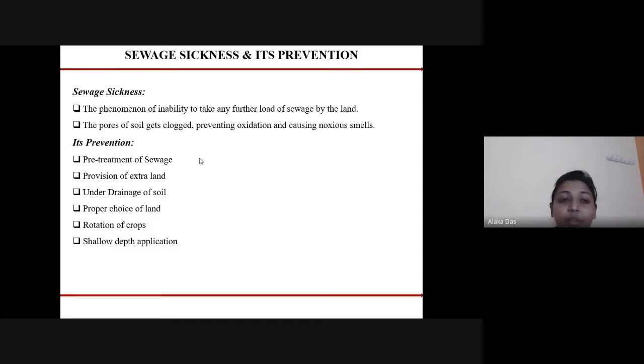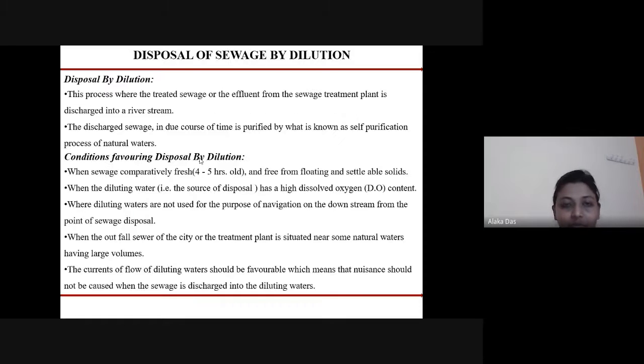So for the prevention of the sewage sickness, we can apply some methods, like we can pre-treat the sewage properly, we can provide provision of extra land, under drainage of soil can be provided, proper choice of land can be provided, rotation of crops can be done, and shallow depth application can be done.